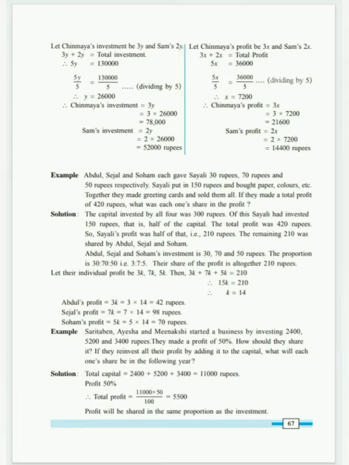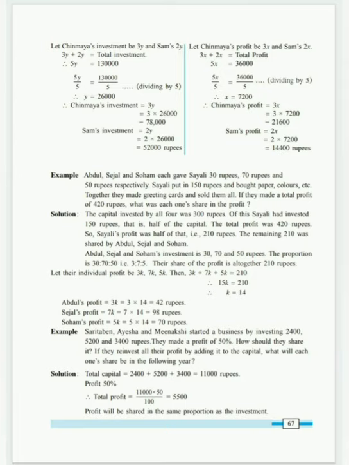Their share of the profit is altogether 210. We have to distribute 210 rupees among these three people. Taking the variable k, 3k plus 7k plus 5k is equal to the total. Now we will not consider 420 since we have given 50% to Saili and the remaining 50% is 210. So we will take 3k plus 7k plus 5k is equal to 210.